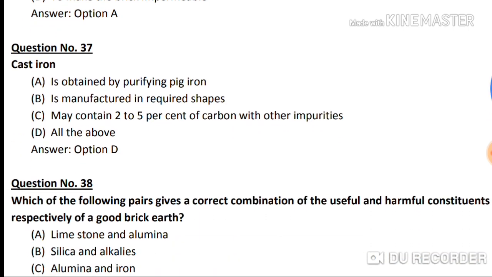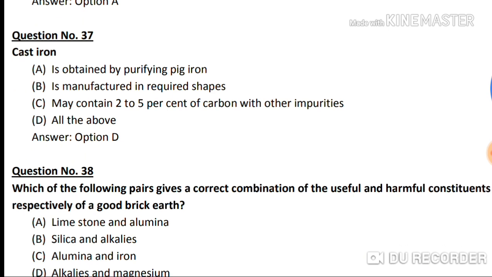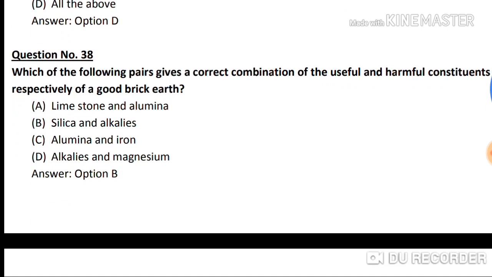Question number 37. Cast iron is. Option A, is obtained by purifying pig iron. Option B, is manufactured in required shapes. And option C, may contain 2 to 5% of carbon with other impurities. And option D, all of the above. So the correct answer is option D, all of the above is right.